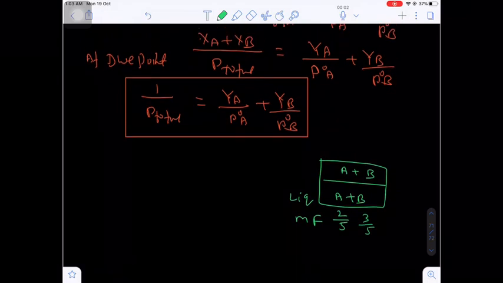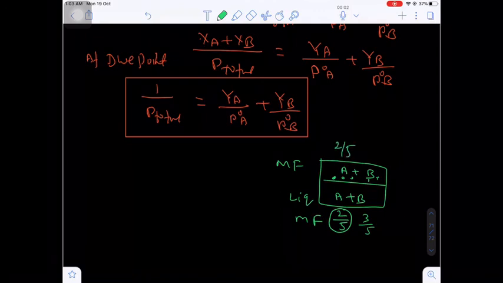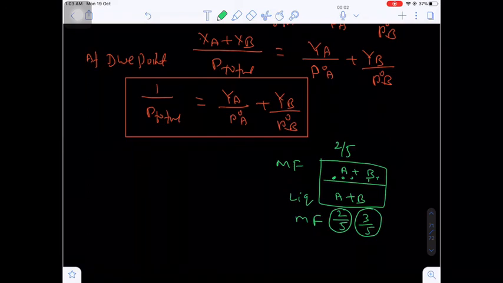Now what happens? Almost all the liquid undergoes vaporization. That means you have completely vapors here. That means whatever the mole fraction of component A, that will be the mole fraction in the vapor phase also, that will be 2 by 5. And whatever the mole fraction of component B, that will be completely converted in the vapor phase, that will be 3 by 5. So, law of conservation of mass. Whatever the mole fraction of A in the liquid phase will be completely transferred into the vapor phase.